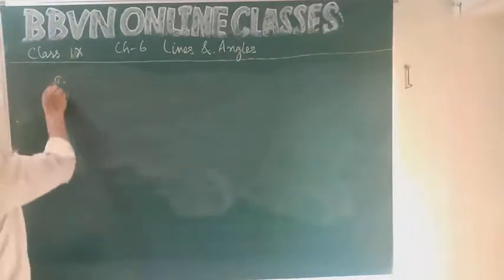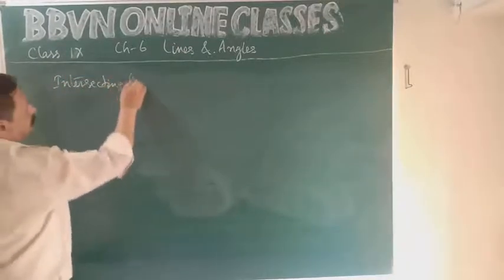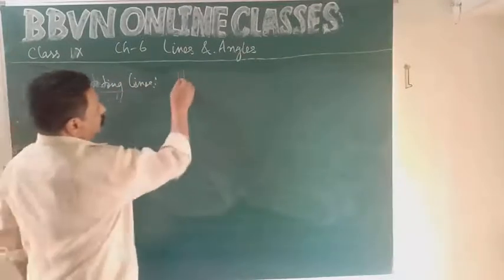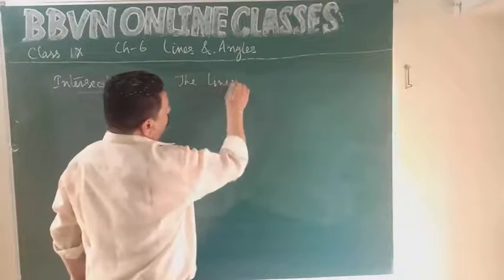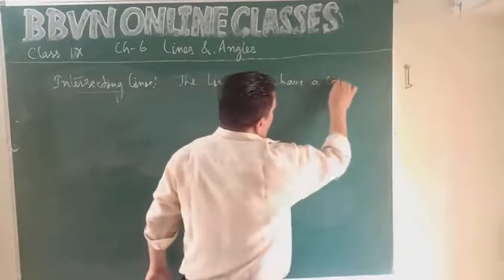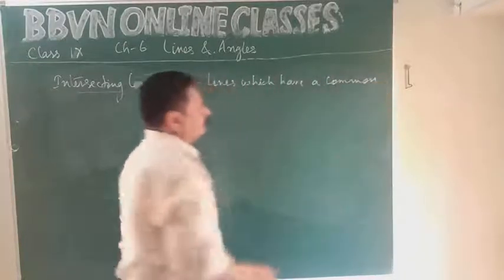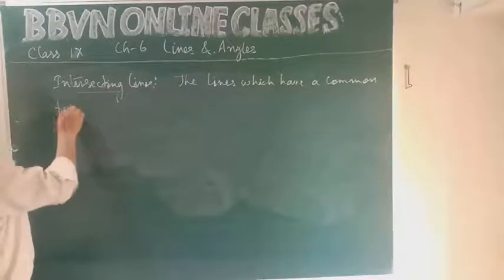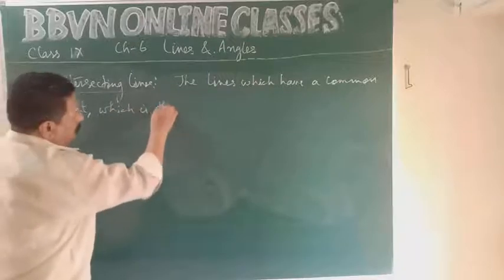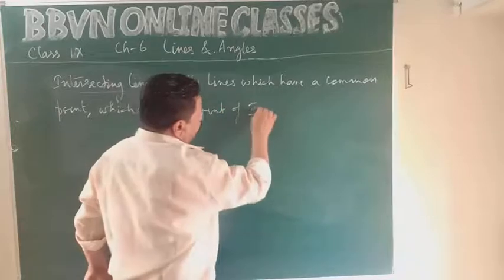Intersecting lines. Intersecting lines means the lines which have a common point, which is their point of intersection.